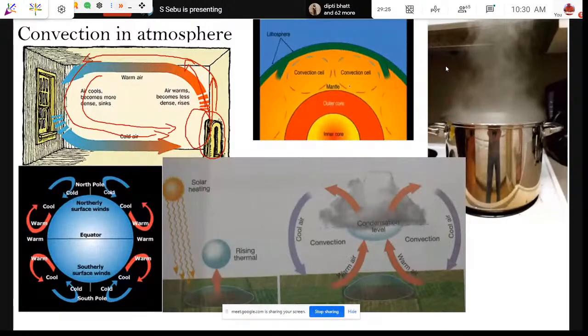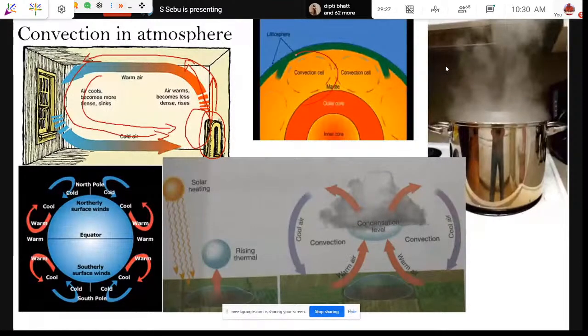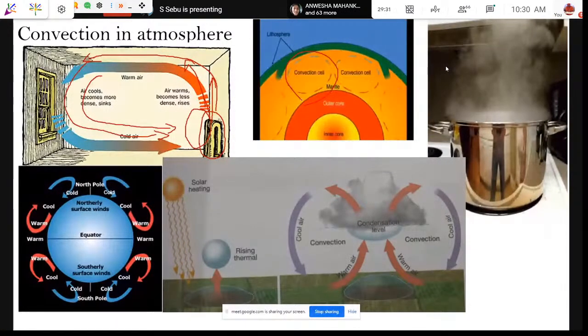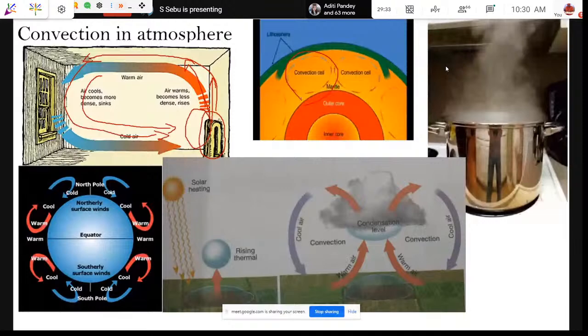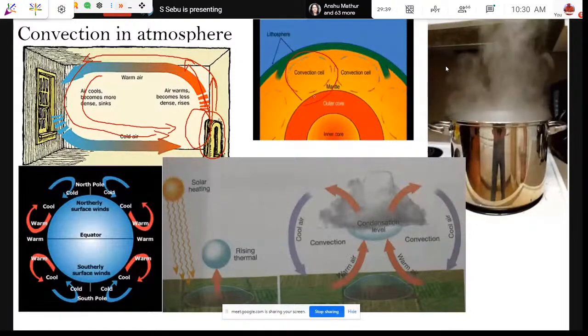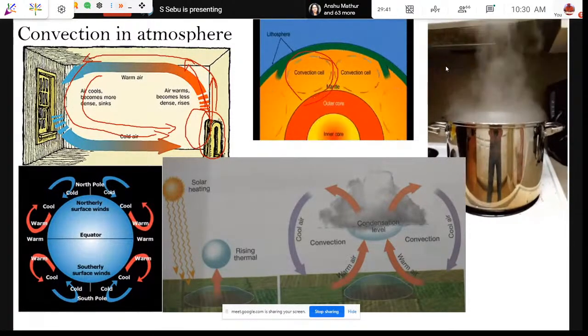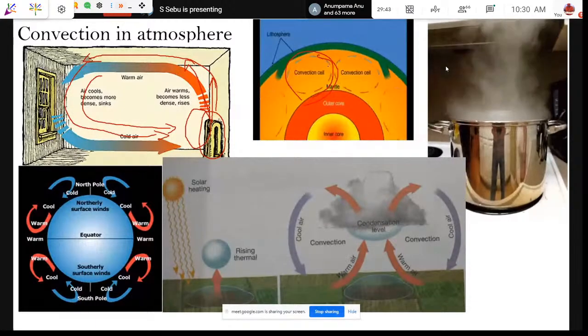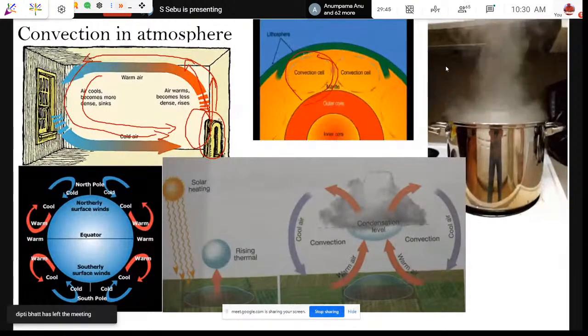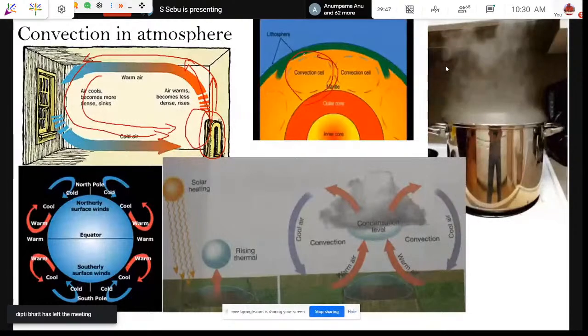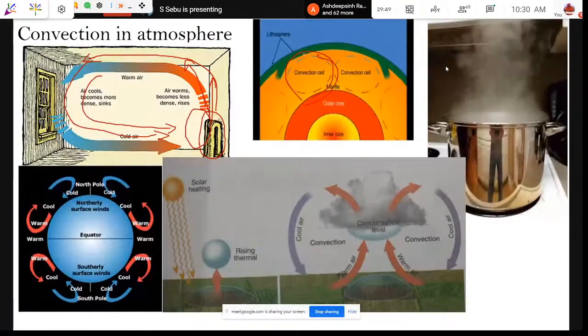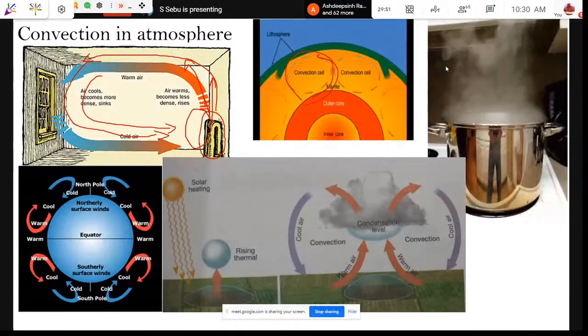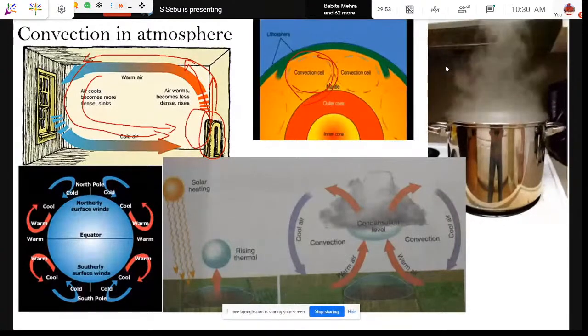Scientists say that in the asthenosphere, the convection cell is there. Convection is happening; there are always convections happening. The warmer material goes up, and as it reaches the bottom of the lithosphere or the earth's crust, it becomes cold and starts to move down again. So these convections are happening.